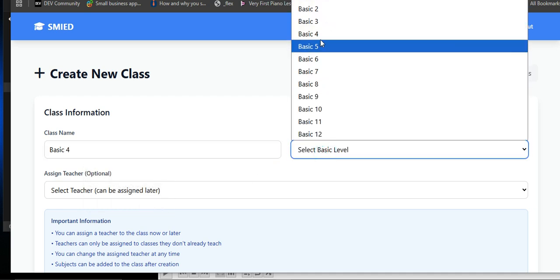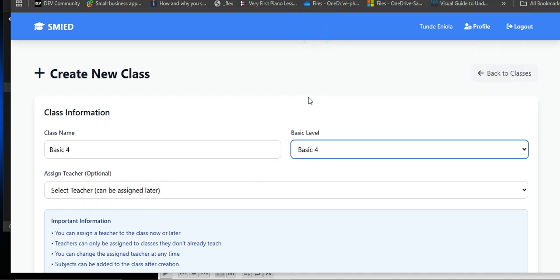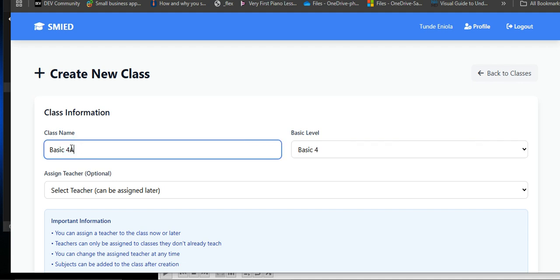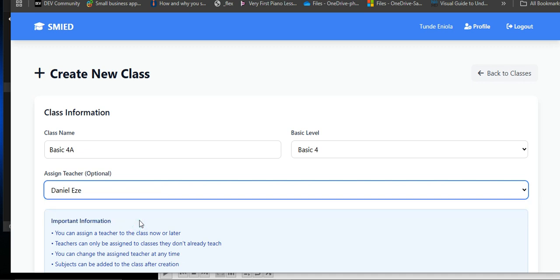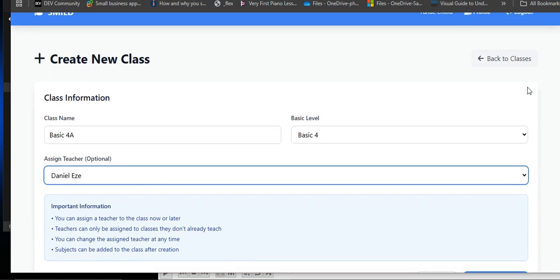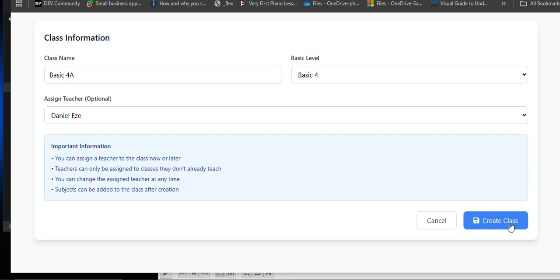Okay. From here we have basic 1 to 12, you understand. So if your class is for, use basic 4. Now, for the class name here, some people will say their class is basic 4A or basic 4 Ruby, basic 4 Gold, basic 4B, and all that. So that's what this class name is meant to be. So I will just say basic 4A for instance. Okay. So now you have a teacher. So we are assigning this teacher to basic 4. And of course, when you look at the education system, that's where it's meant to be. The teacher is not the one to choose the class you want to teach. The admin assigns the class. So that's that about the class. So next thing is create class.